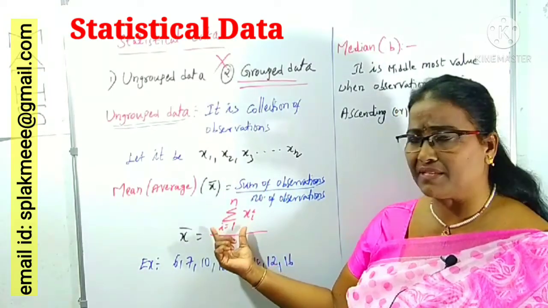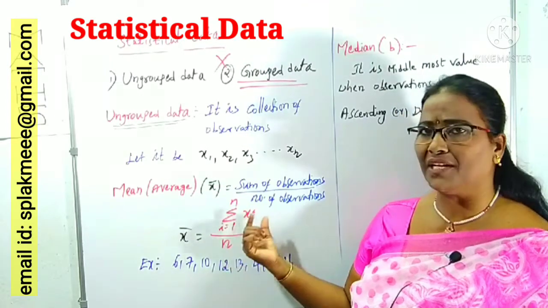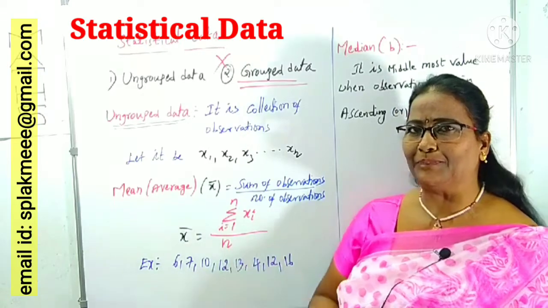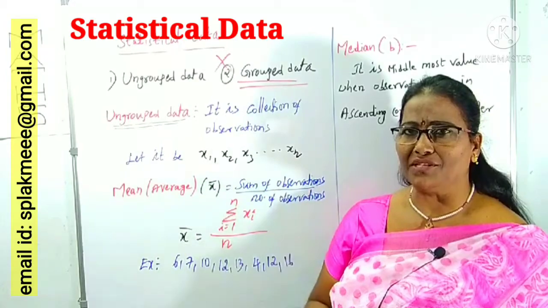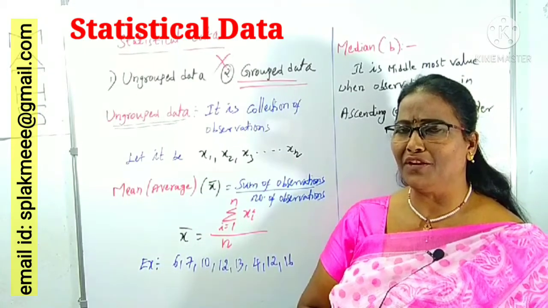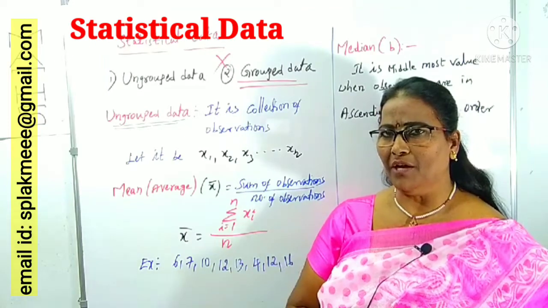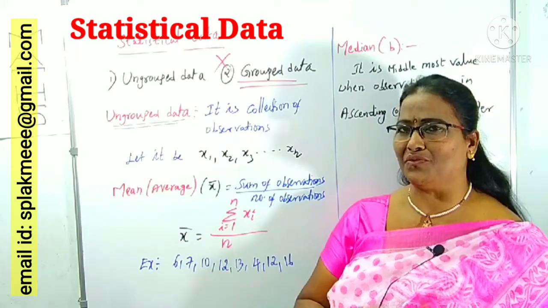So the formula is sigma xi, where i varies from 1 to n, divided by n, because there are n observations. That is simply the mean. The mean of ungrouped data is the sum of observations by the number of observations.